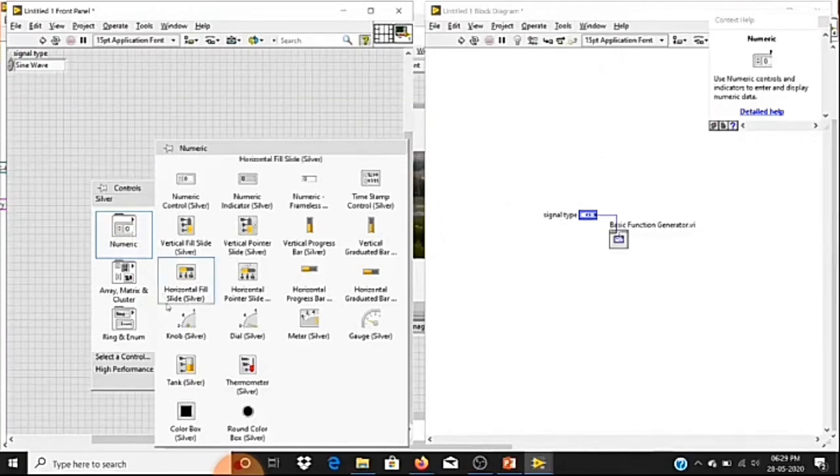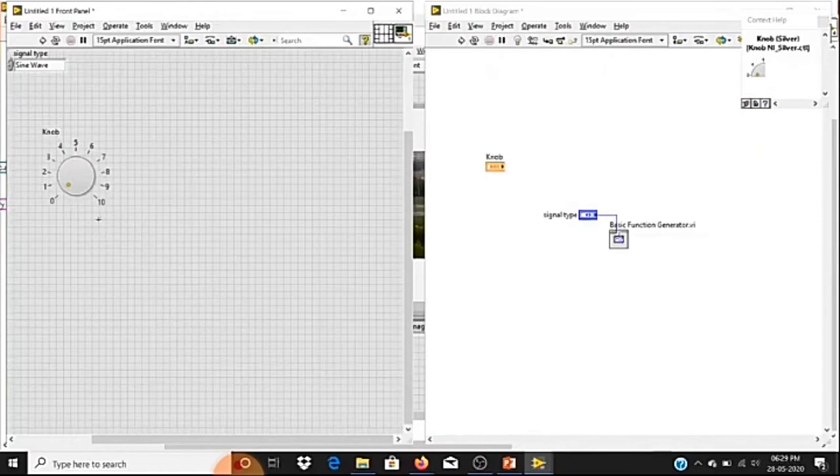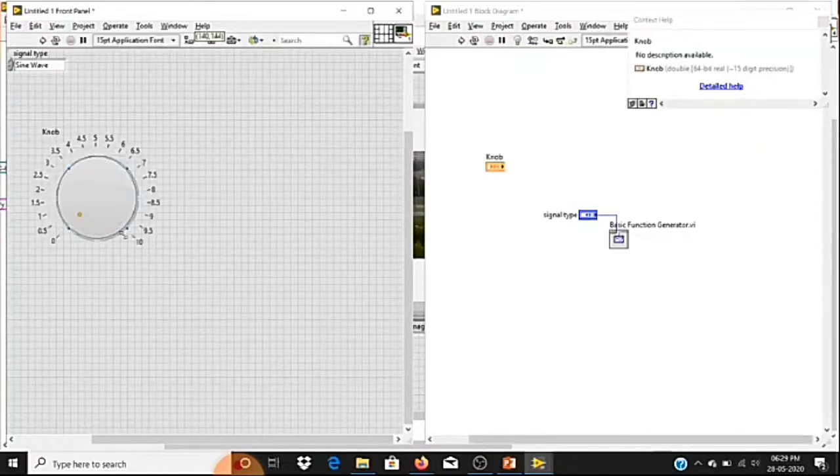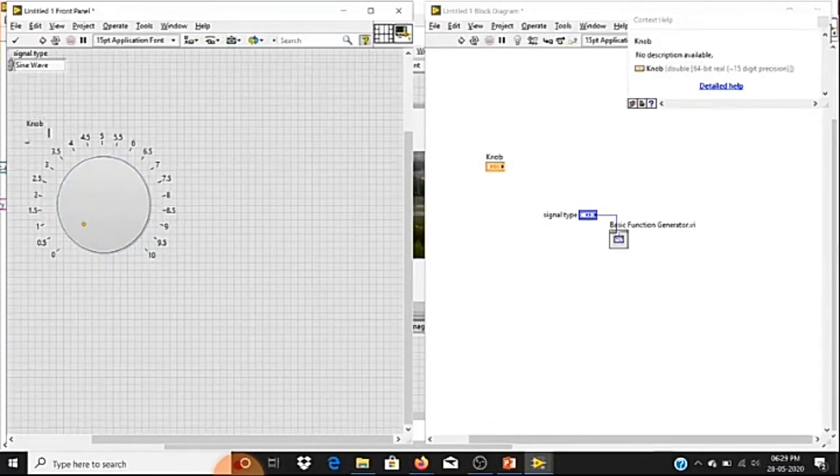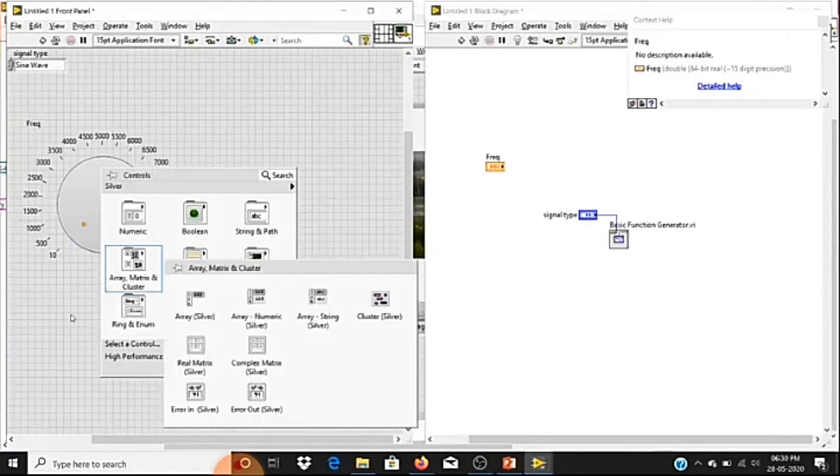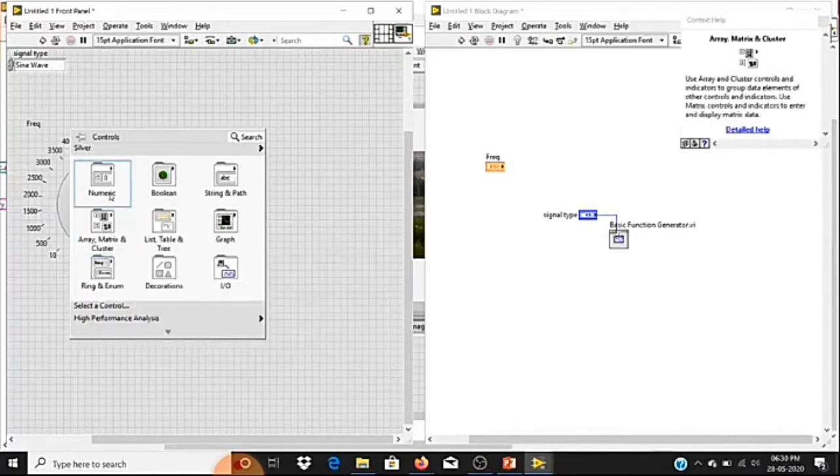So I'll go to the front panel and take a knob. I'm going to label it frequency. We can't create a 0 hertz frequency, so I'm going to set the minimum frequency value as 10 and the maximum as 10,000. This is the signal frequency I'm going to generate here. The next one, I'll take one more knob.